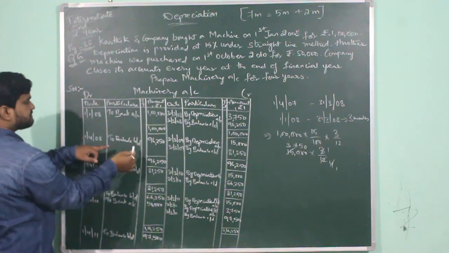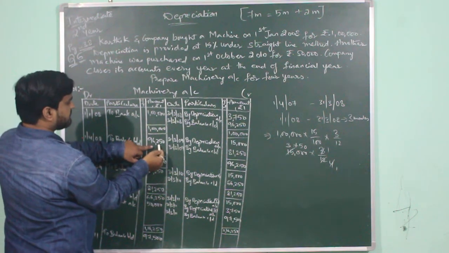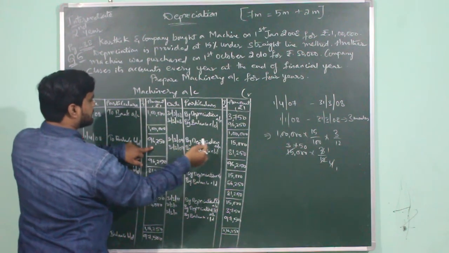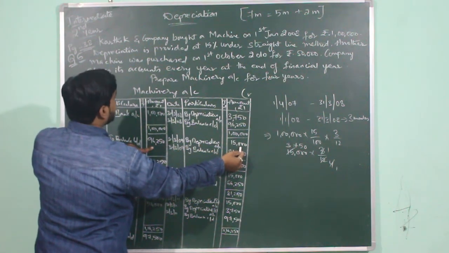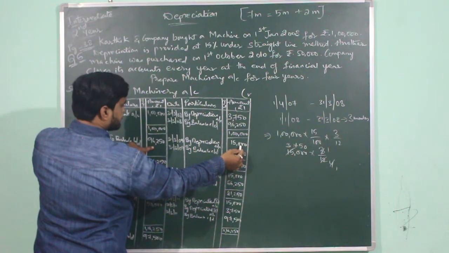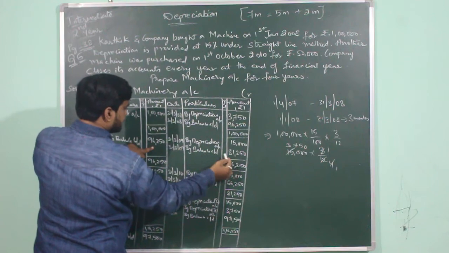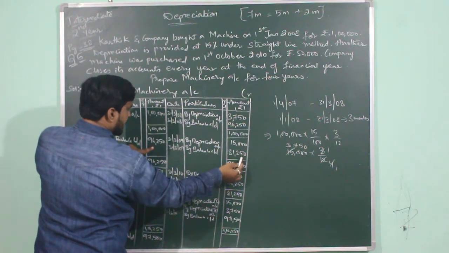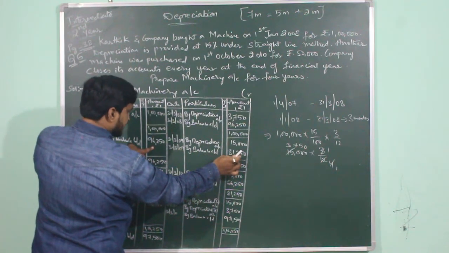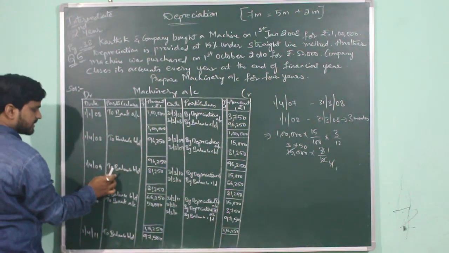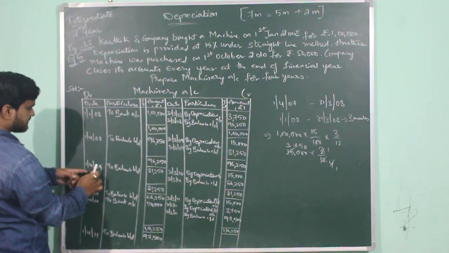Then what does it mean? The value of the machine at the beginning of the second year was 96,250. At the end of the second year, the company has charged depreciation at the rate of 15% and reduced 15,000 from this. Then the value of the machine at the end of the second year becomes 81,250, and whatever is the closing value at the end of the second year becomes the opening value at the beginning of the third year, which will be on 1st April 2009.